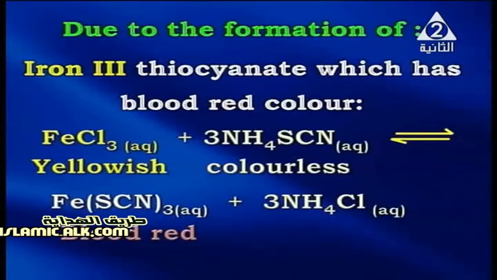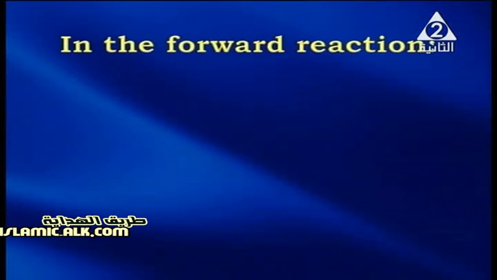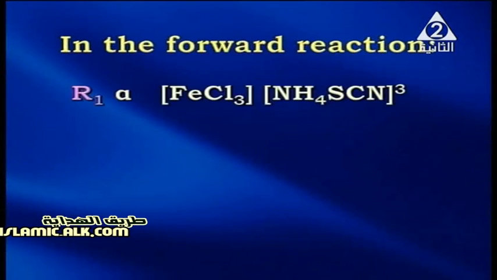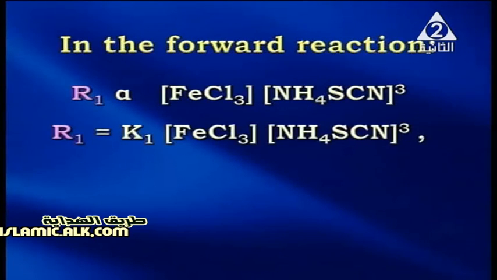As the equation appears on the screen, iron(III) chloride solution reacts with ammonium thiocyanate solution, forming iron(III) thiocyanate, and ammonium chloride is formed. My dear students, in the forward direction, the rate of the forward reaction is directly proportional to the concentration of iron(III) chloride and the concentration of ammonium thiocyanate raised to the power of 3. So R1 equals K1 times the concentration of FeCl3 times the concentration of ammonium thiocyanate to the power 3, where K1 is